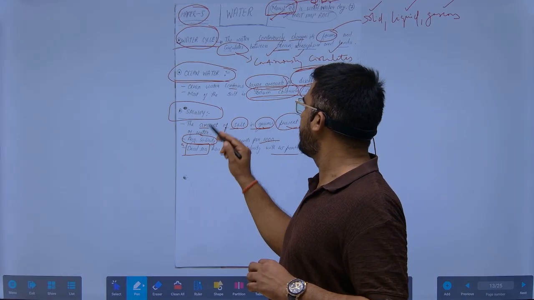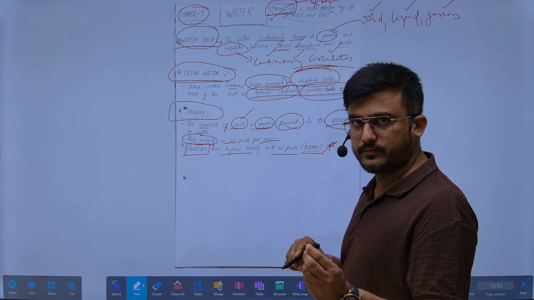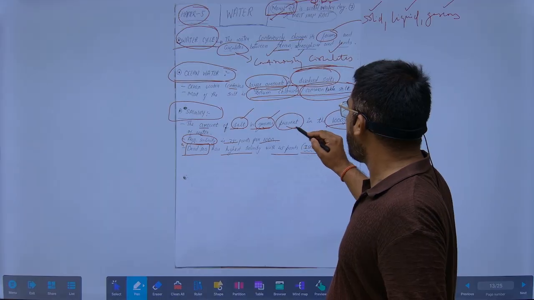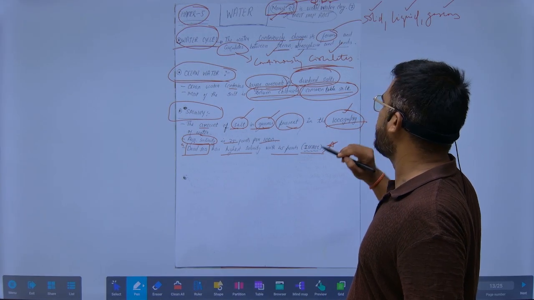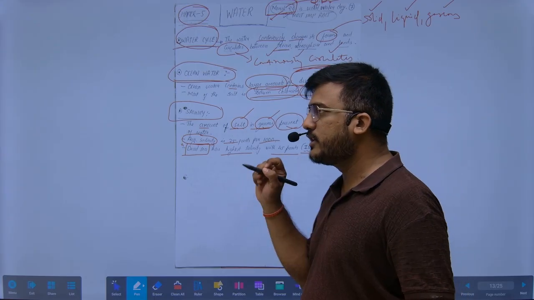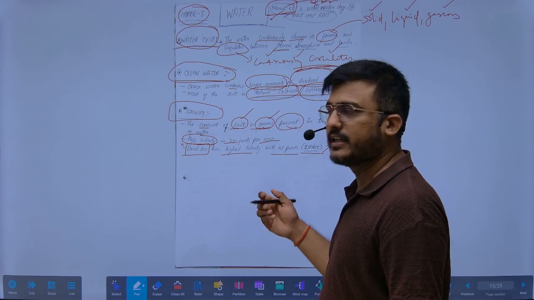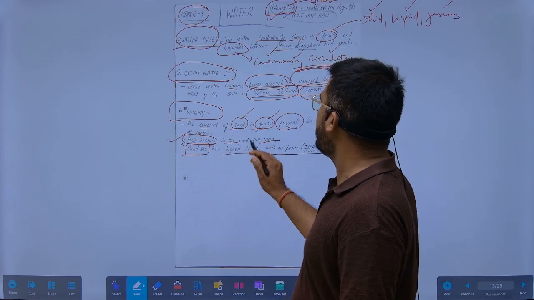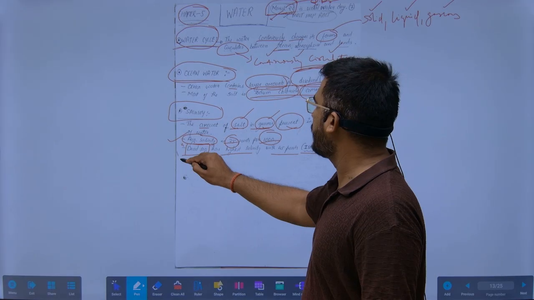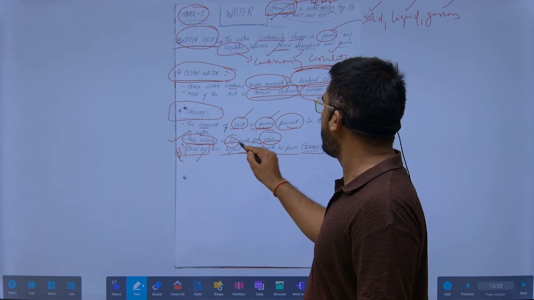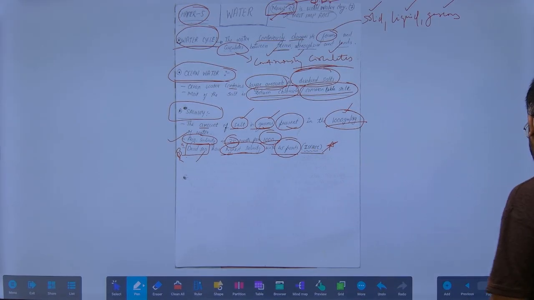Now the other is salinity. What is salinity? The amount of salt that is present in grams in 1 kg, or 1000 grams, of water is called salinity. An average salinity is 35 parts per thousand. And the Dead Sea, an important fact, has the highest salinity, which is 45 parts. It is present in Israel.